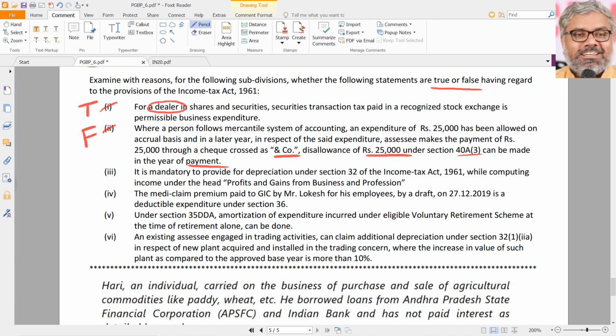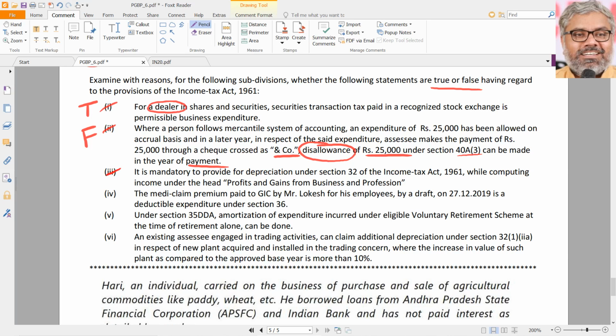That is not disallowance, sir. The question was telling there will be 25,000 disallowance. No, it is not a disallowance. It is taxability. The same 25,000 becomes taxable in the year of payment. That is deemed to be the income of the assessee in the year of payment, because it is made by any mode other than account payee cheque. An and co. cheque is not an account payee cheque. That is why it cannot be called disallowed. It is actually taxable. Both are not the same.